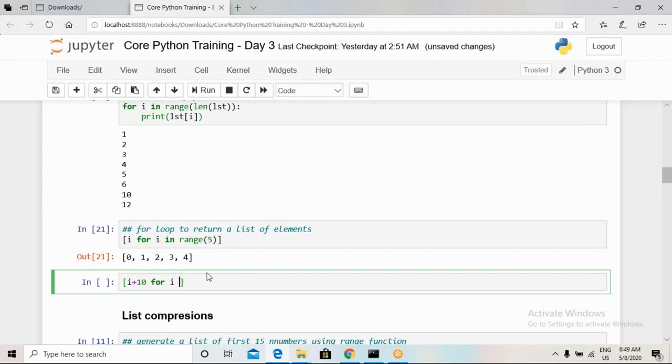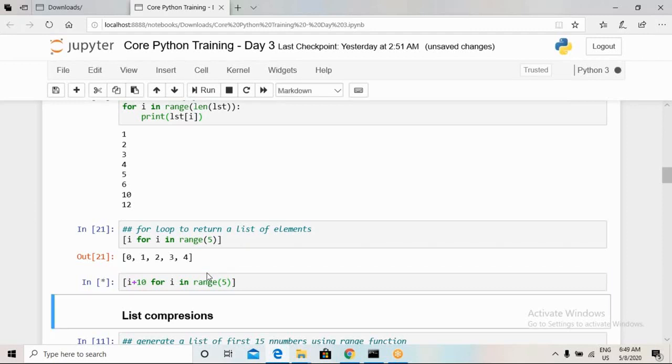So here I have initialized a list, and now I will use a for loop for i in range, and lst1.append.